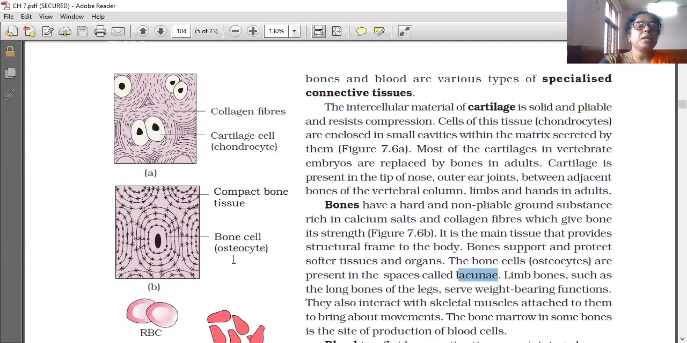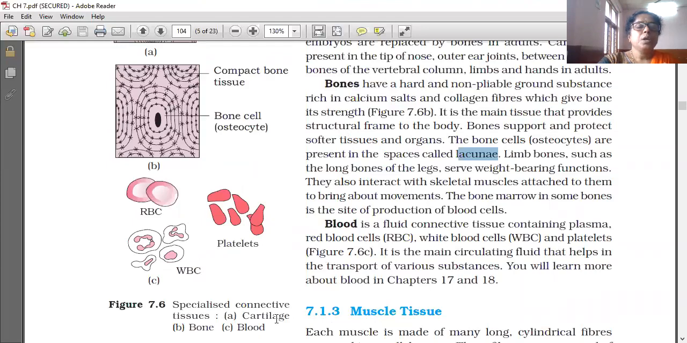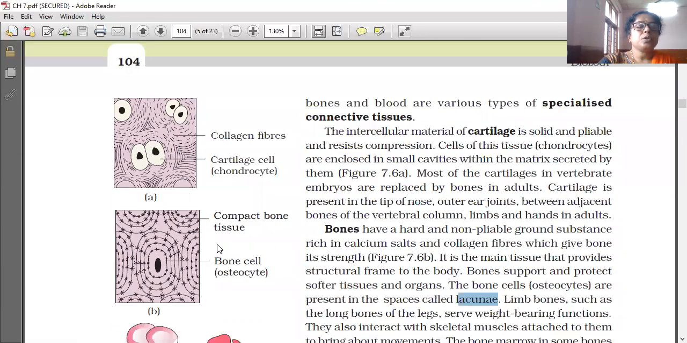These are the diagrams of cartilage, showing collagen fibers. Cartilage cells are called chondrocytes, occupying small cavities within the matrix secreted by them. Most of the cartilage in vertebrate embryos is replaced by bones in adults. Cartilage is present in the tip of the nose, outer ear joints, between adjacent bones of the vertebral column, limbs